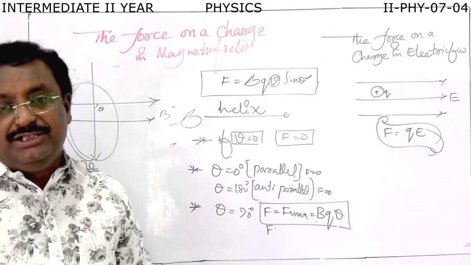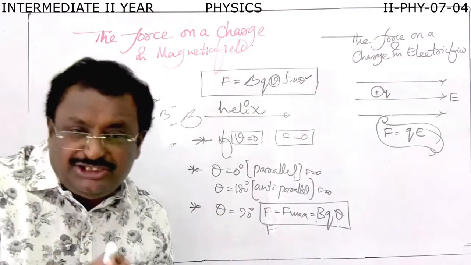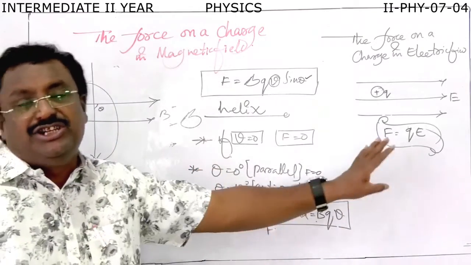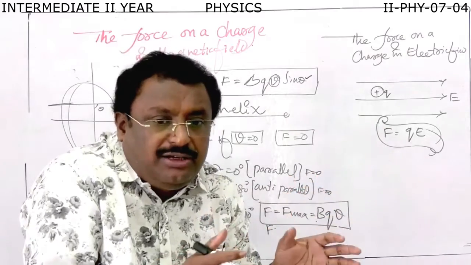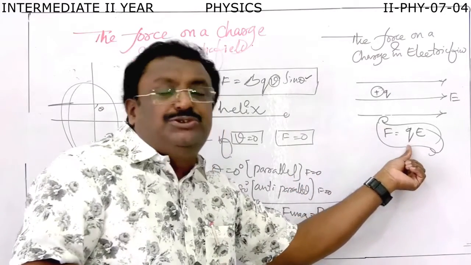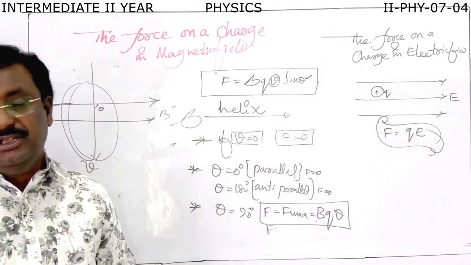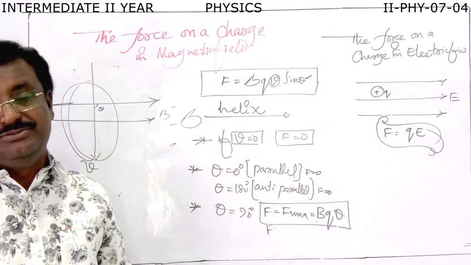In the electric field, if the charge is at rest or if the charge is in the state of motion, it experiences the same force. It does not depend upon velocity. This electric force depends only on the magnitude of charge and the existing electric field. It also does not depend upon the direction of velocity.